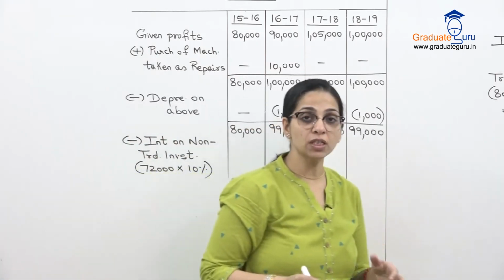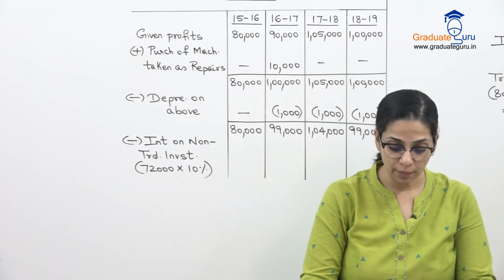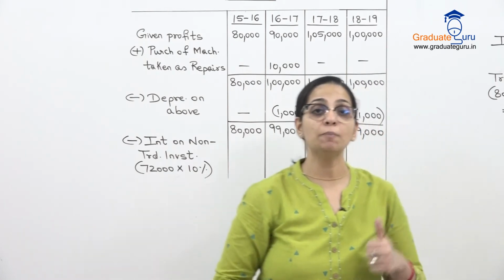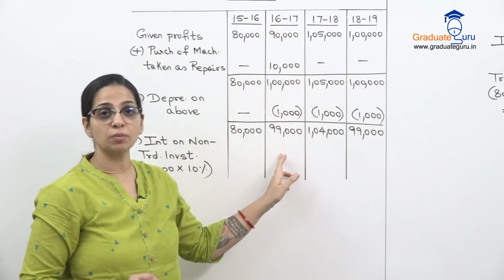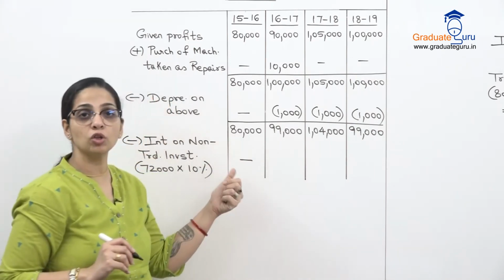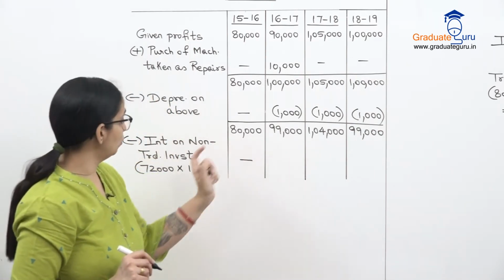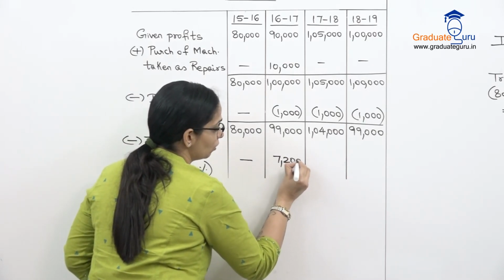Interest rate is given as 10%. But let's see if it is for all the years. They've said non-trade investments were purchased on 1st April 2016. So again, investments have come from this year only. In this year there was no investment, so there was no income. So now 72,000 into 10% will be 7,200.